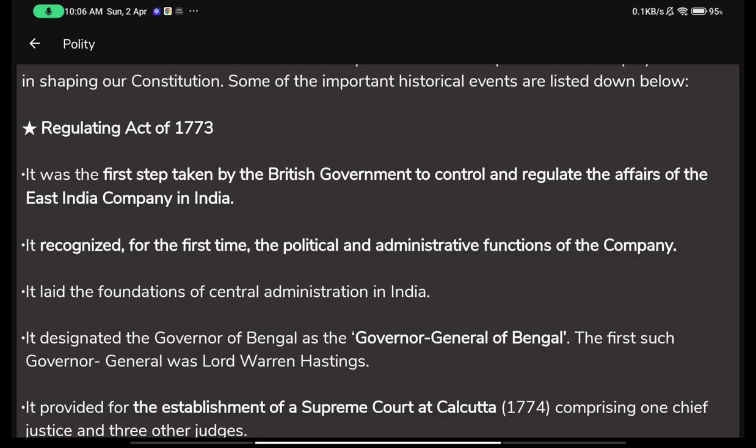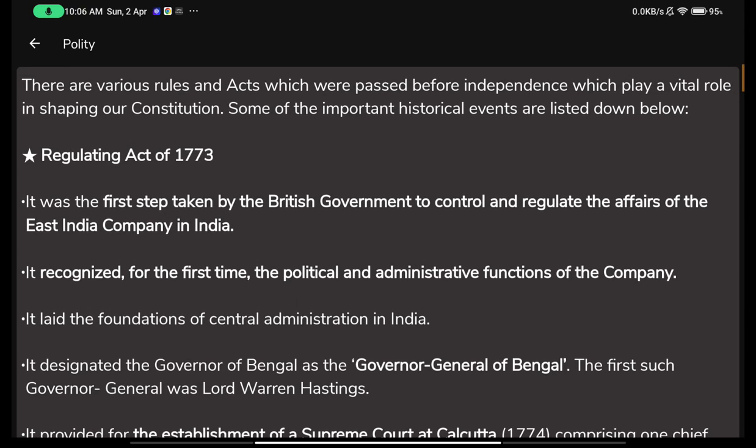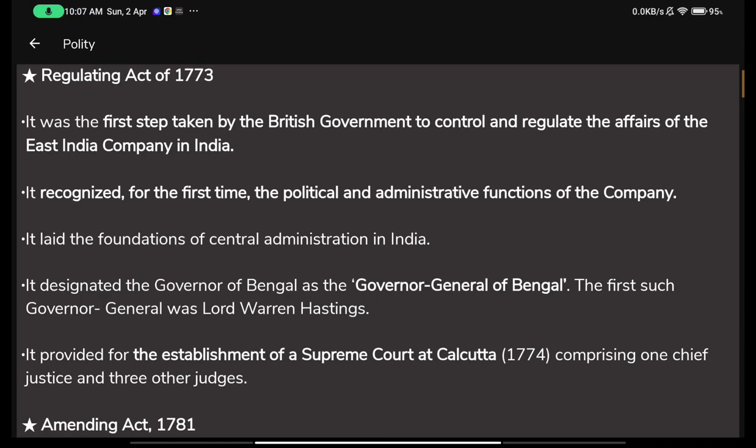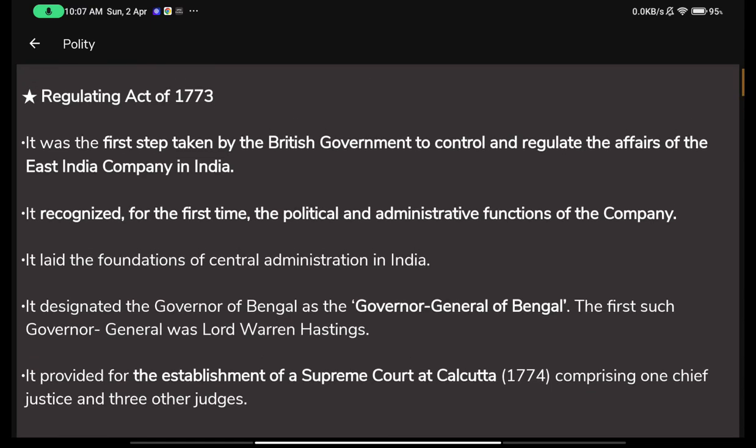These simple basic acts that were passed by the Crown in India later helped shape the basic framework. Basic framework here means the basic structure of our constitution. So the first of these was the Regulating Act of 1773.